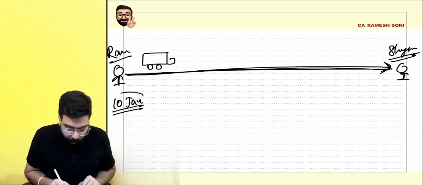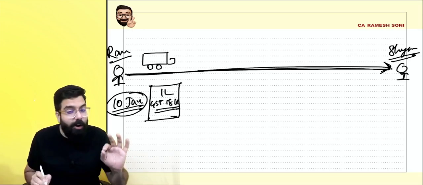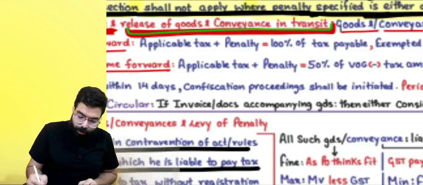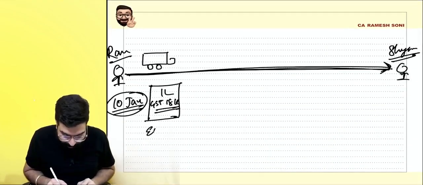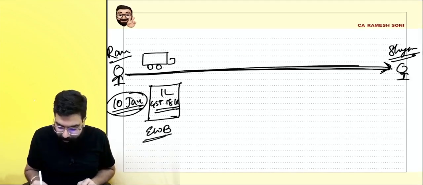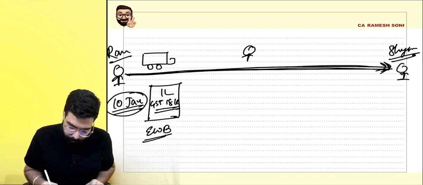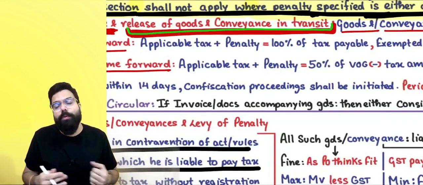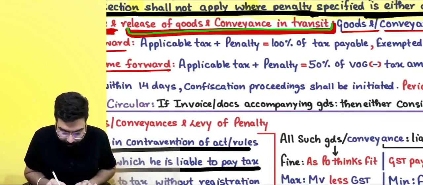No, sir. So on 10 January, I made an invoice of 1 lakh rupees and GST was 18,000 rupees. But I did not pay this tax because it will be paid next month. Now you know what happened. I was trying to cheat. I did not generate the e-way bill. I thought once the goods reach Sham, I will tear the invoice and throw it. On the way, the officer stopped me. Officer told, show me the documents. Now he found contravention, e-way bill is not issued.